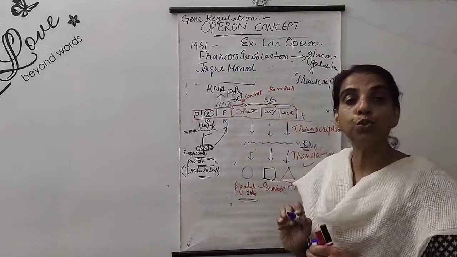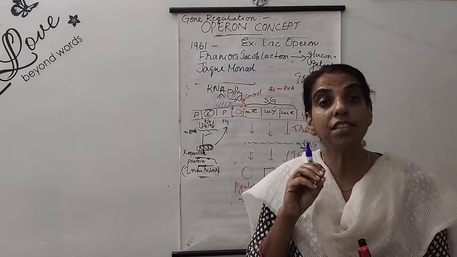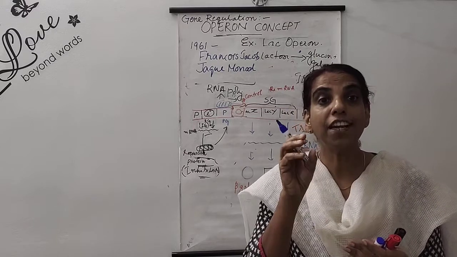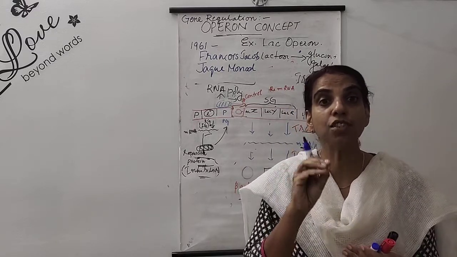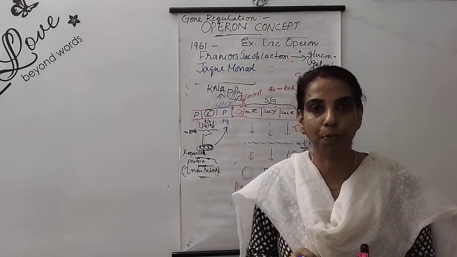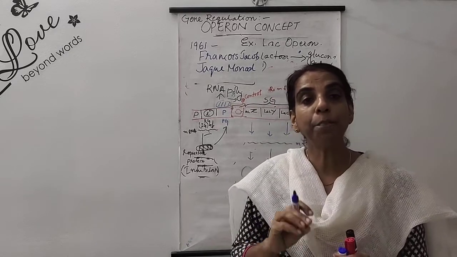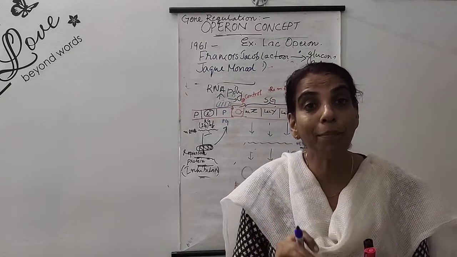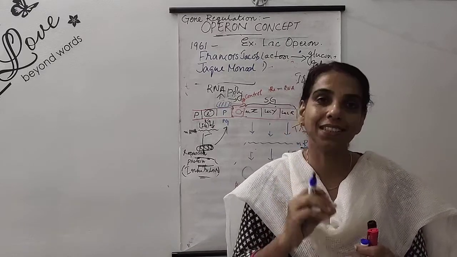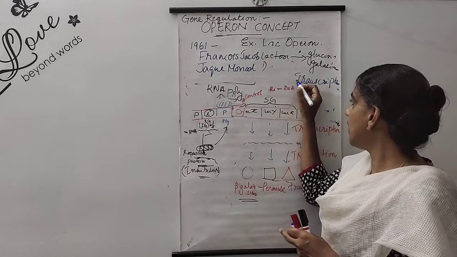But when we come to eukaryotic cells, gene regulation takes place at 4 levels. There are 4 distinct phases or levels at which DNA regulation takes place. The first level is at the time of formation of the primary transcript of messenger RNA during transcription.